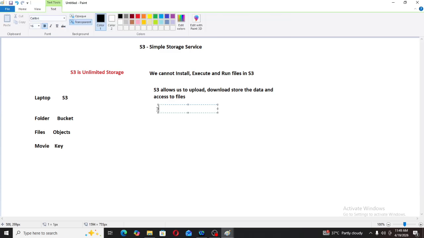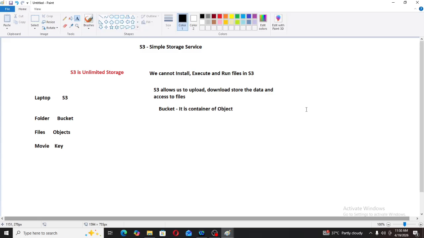Now as we have seen, instead of folder we are saying bucket. Then what is this bucket? Bucket is nothing but a container or collection of objects. Let's understand how it is a container of objects. There is a folder, and in that folder we create files. Similarly in a bucket we create objects, so it is a collection of objects only, right? So bucket is a container of objects.